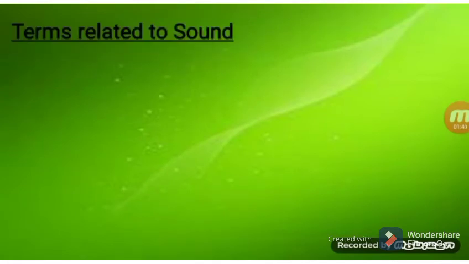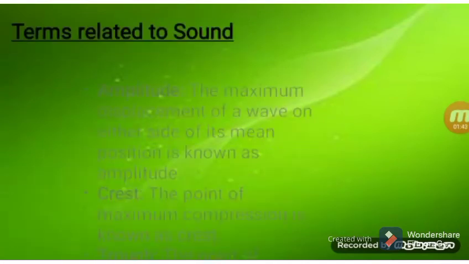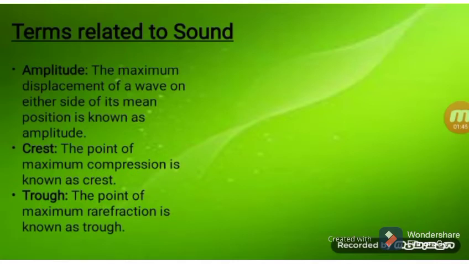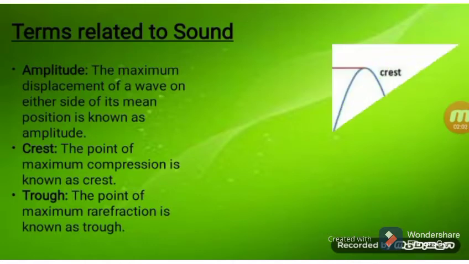Now we are going to study terms related to sound. Amplitude: the maximum displacement of the wave on either side of its mean position is known as amplitude. Crest: the point of maximum compression is known as crest. Trough: the point of maximum refraction is also known as trough.